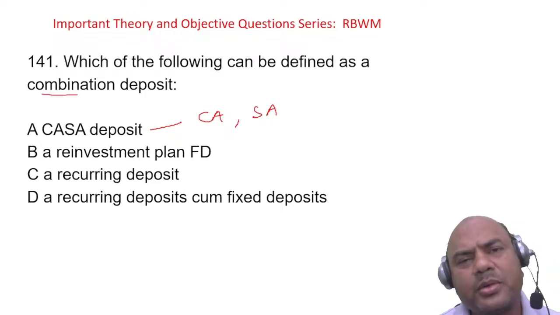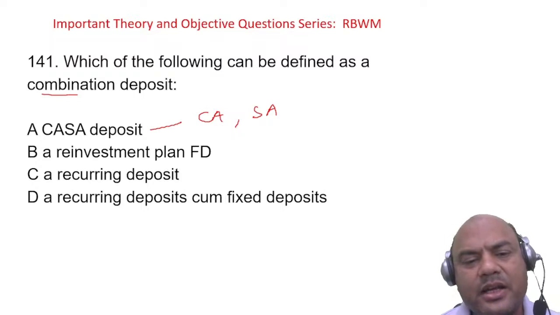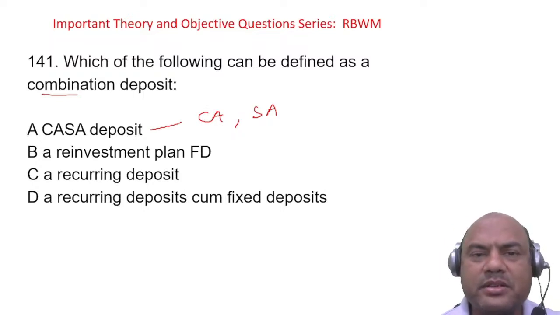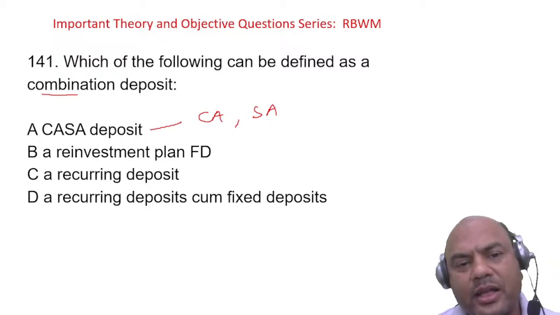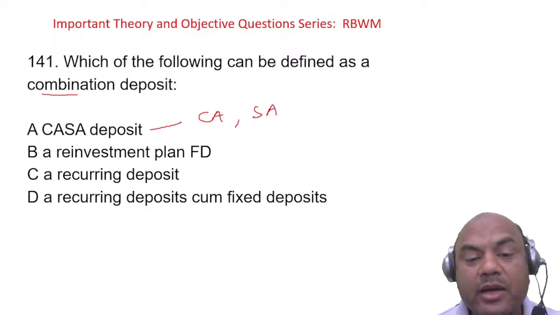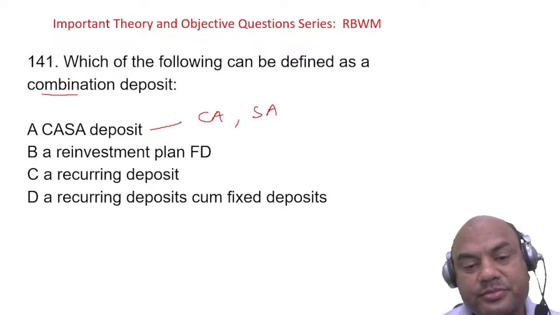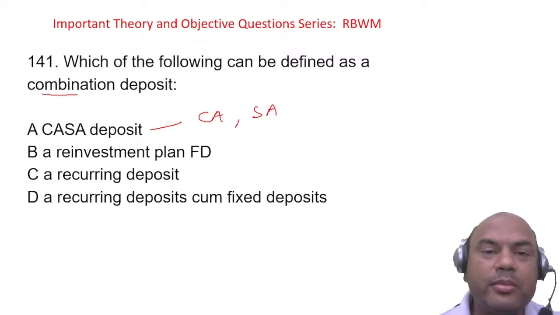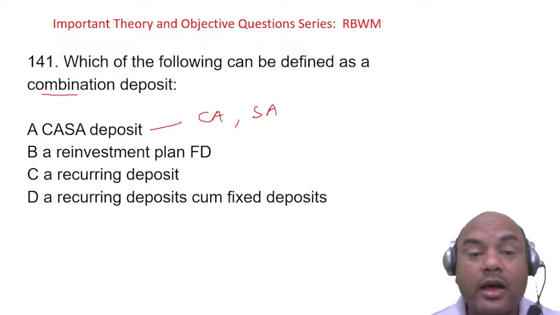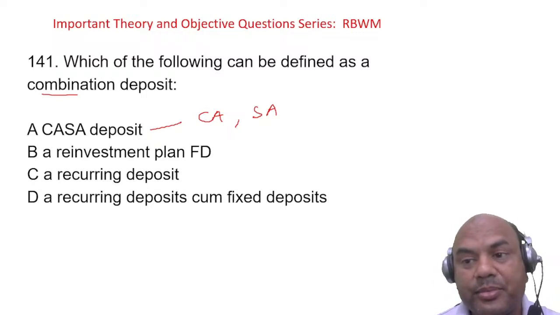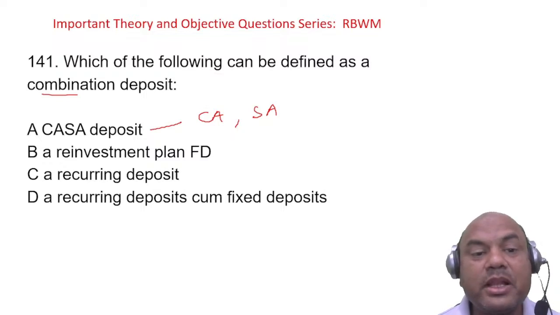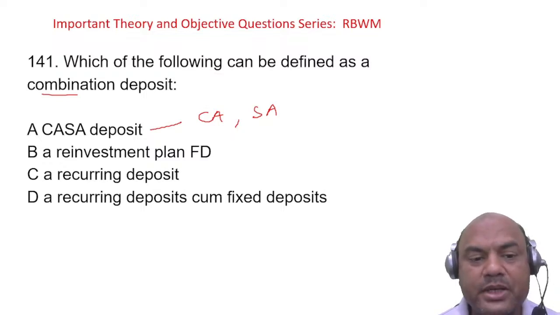Recurring deposit, a common recurring deposit: every month I put in some amount, and then I make an FD of this. Now, recurring cum FD. What is this? This is a combination. Combination means any two. Again, we go back to that core product level, the augmented product level. Similar to that, I won't say the same, but similar. That's why I've taken this question.